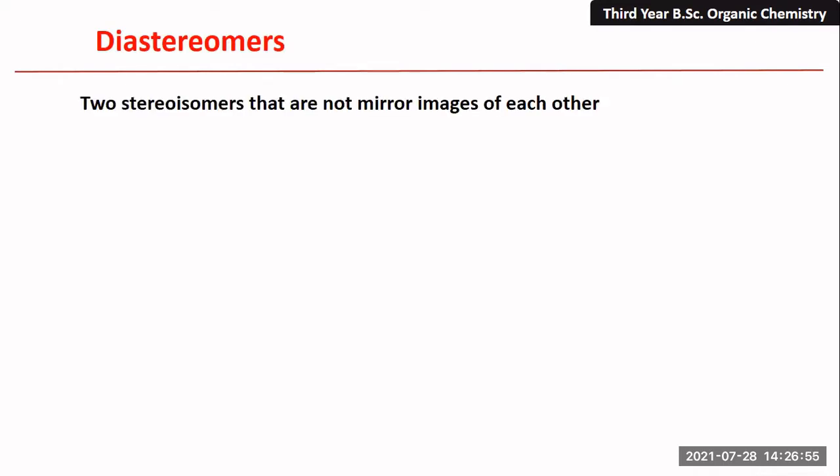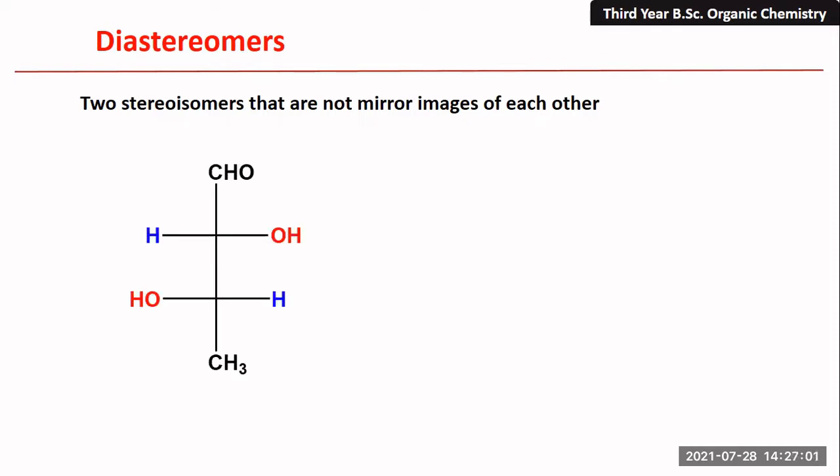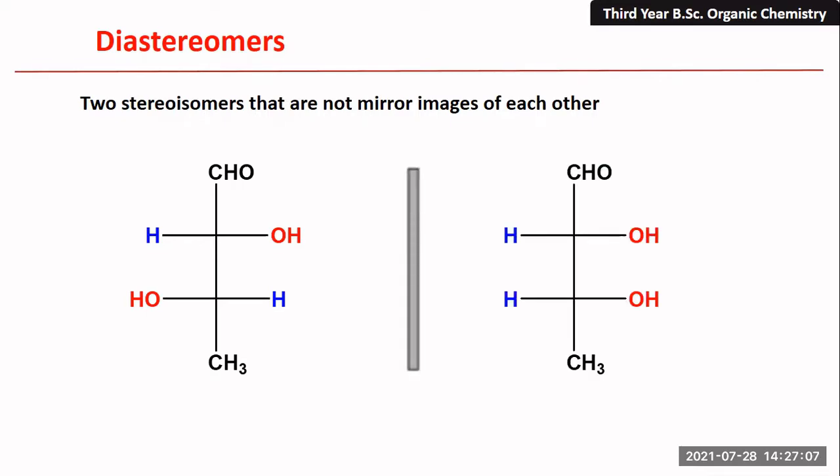So now let us understand diastereomers. Diastereomers are the isomers which are not mirror images, while in the previous case, enantiomers, the condition is that they should be mirror images. But in the case of diastereomers there are no mirror images. So this is not a mirror image of this. This is the A component and this is the B component.